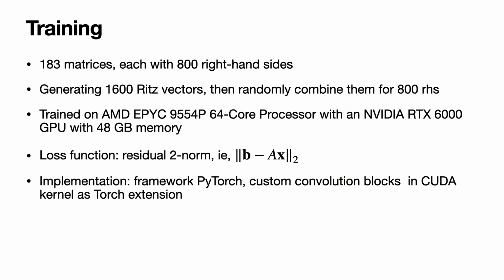Our training data were obtained from simulation examples, including 183 matrices, each with 800 right-hand sides. Each 800 right-hand sides were generated from 1600 Ritz vectors. The residual 2 norm was adopted as our loss function.